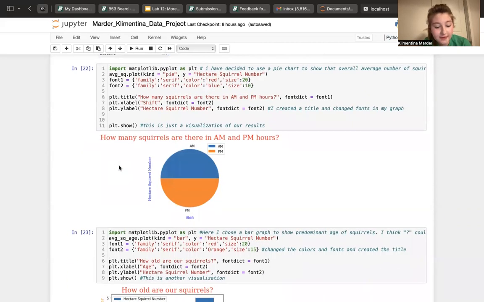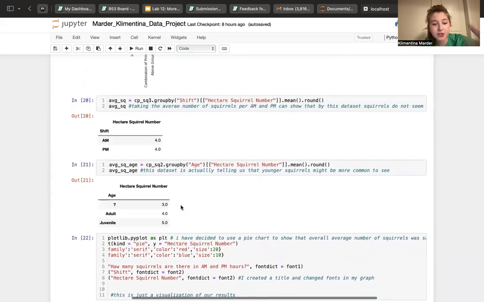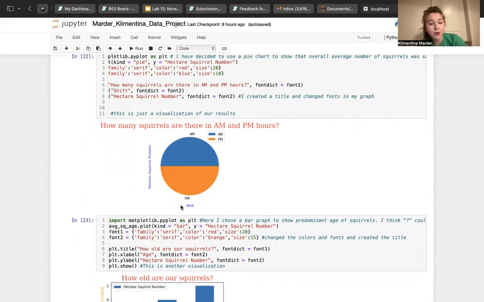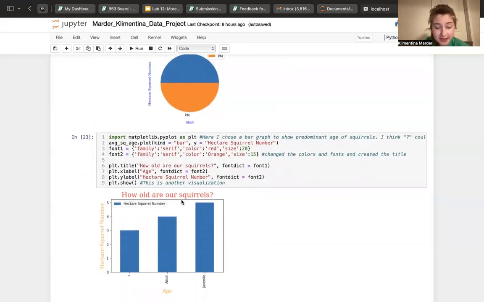So then I made the graphs. This is a pie graph I made for my first set of data, just to represent that there are equal, rounded numbers of squirrels on AM and PM hours over the course of the data that I chose. Then this is the graph that shows how many older and younger squirrels we have.